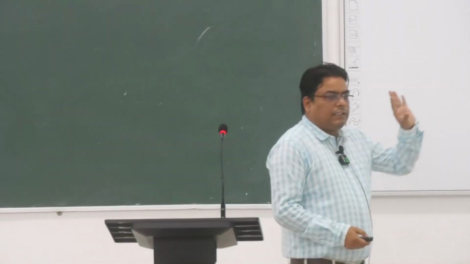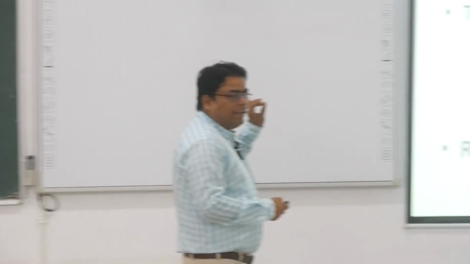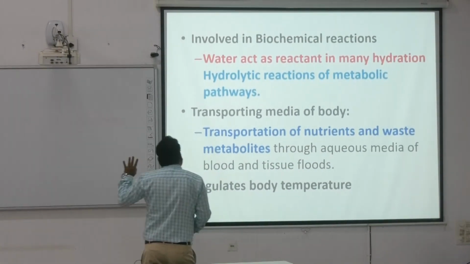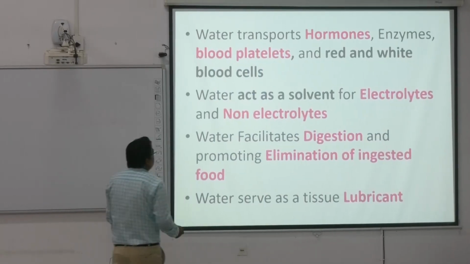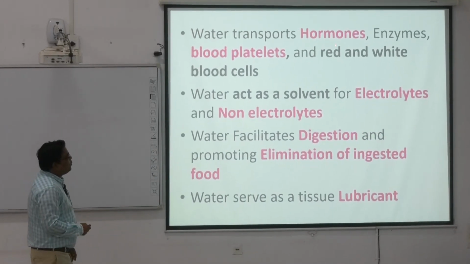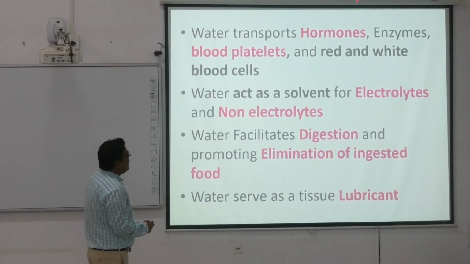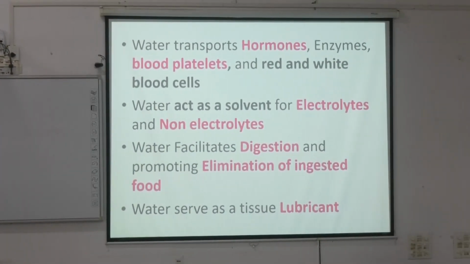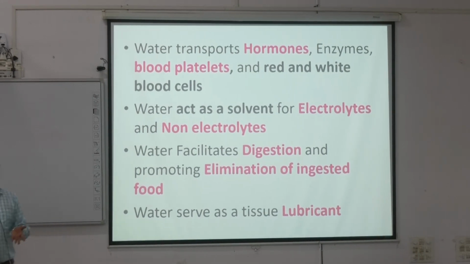So there are three functions. First, involvement in biochemical reactions. Second, transporting medium of the body. Third, regulating body temperature. Now, water also transports hormones, enzymes, blood platelets, and red and white blood cells, because the circulatory system of the body contains water.